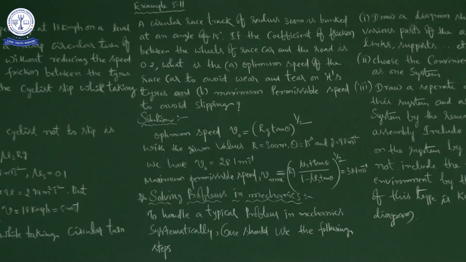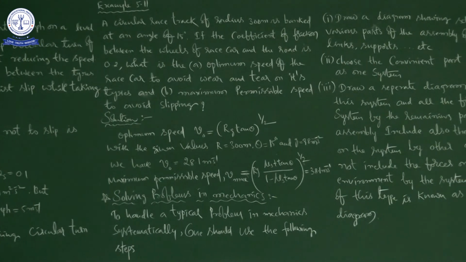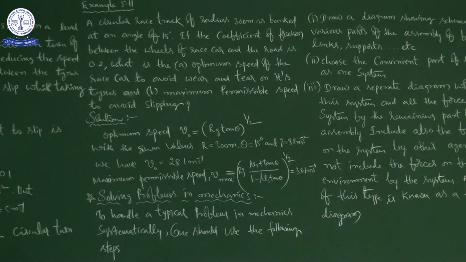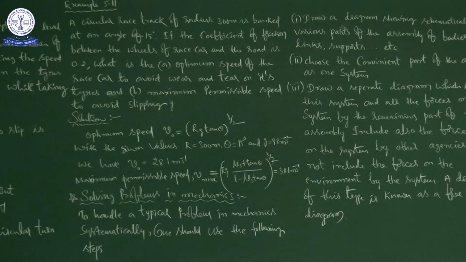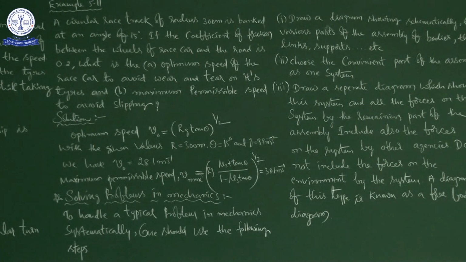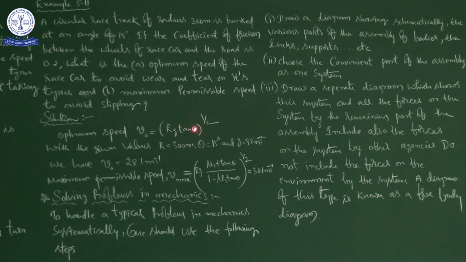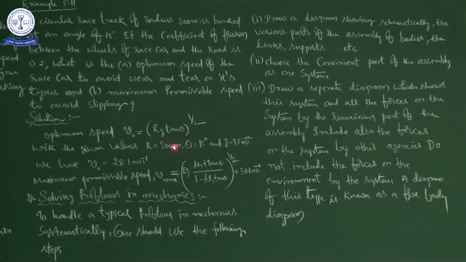The values given are R equal to 300 meters, theta equal to 15 degrees, and g equal to 9.8 meter per second square. Now we substitute all these values to find V naught. The R value, g value and tan theta value are all in SI, so no problem, directly you can substitute.